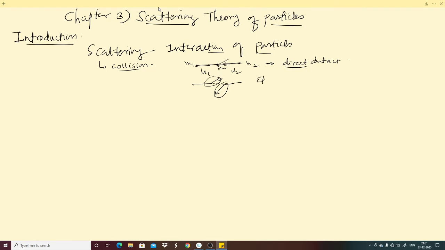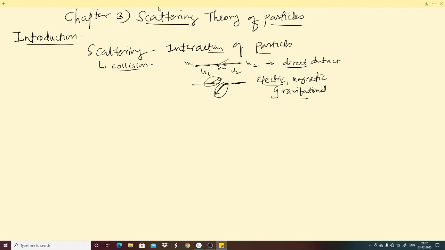Electric field, magnetic field, or sometimes gravitational field. We can take the gravitational field into account also. Suppose the electric field of this particle is experienced by the electric field of this particle, and this particle is scattered due to the electric field of this particle, so it changes path.